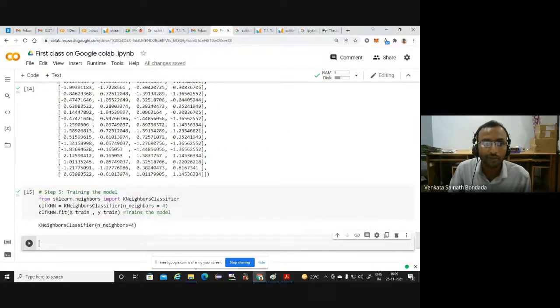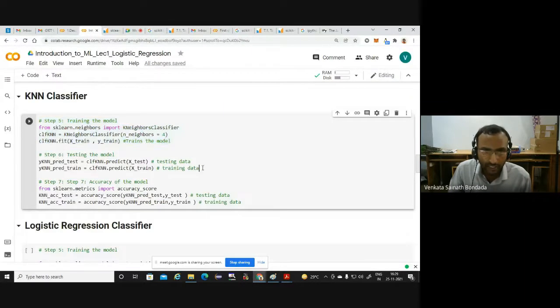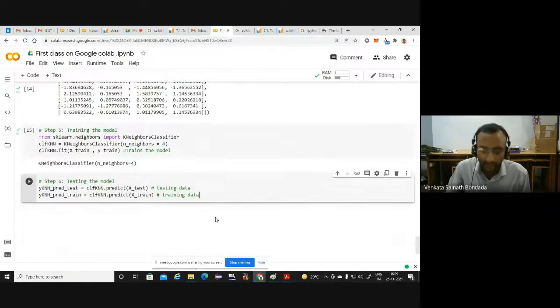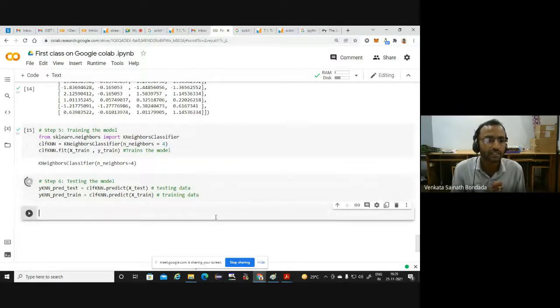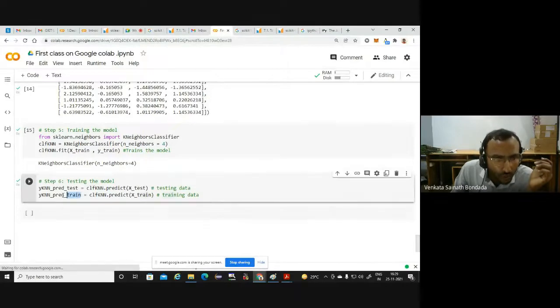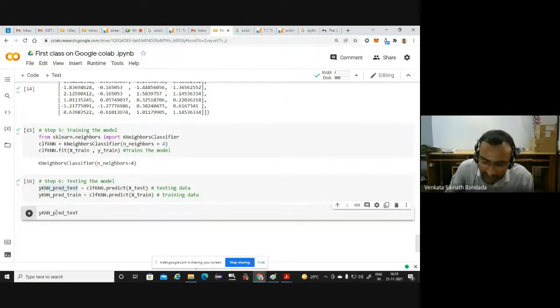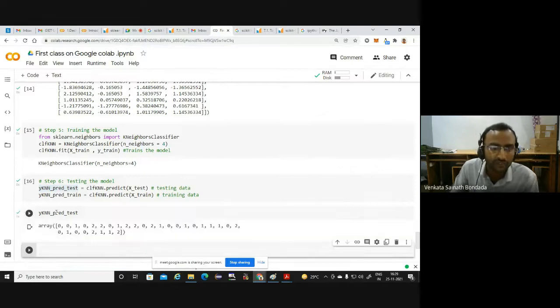You can copy the same thing from here also: Control C, Control V, and run it. We are testing the model. If you want to know what these values are, print Y_KNN_pred_test, Control C, Control V, shift and enter. These are the predictions by the model.